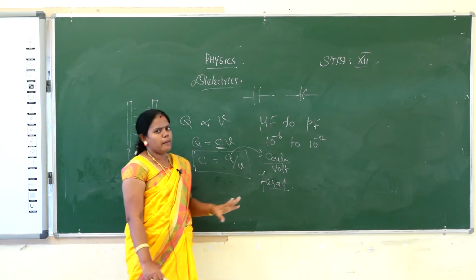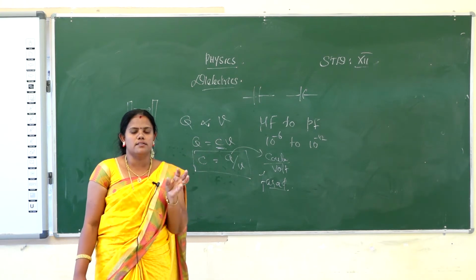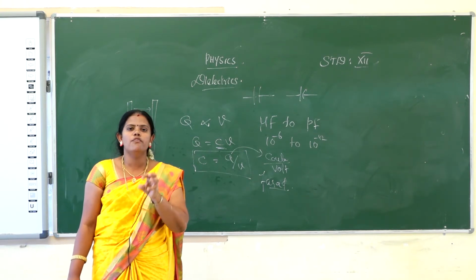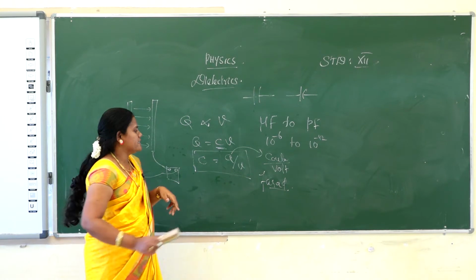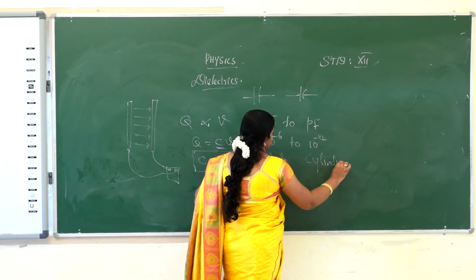Okay, then capacitors in electronic appliances are made in the form of disc and cylinder, two shapes, one is cylinder and one is disc.